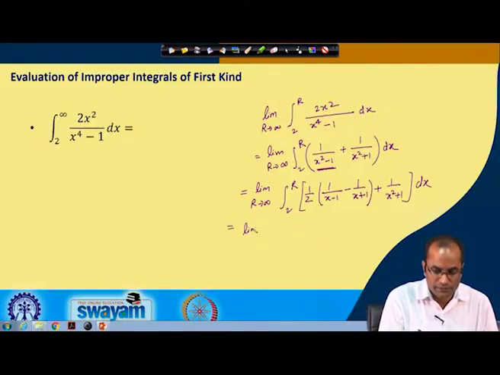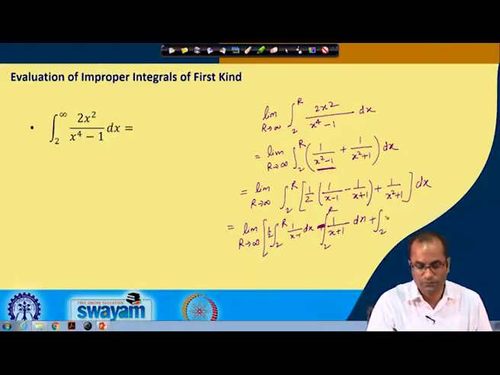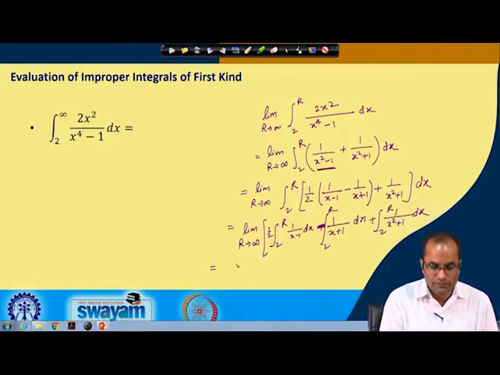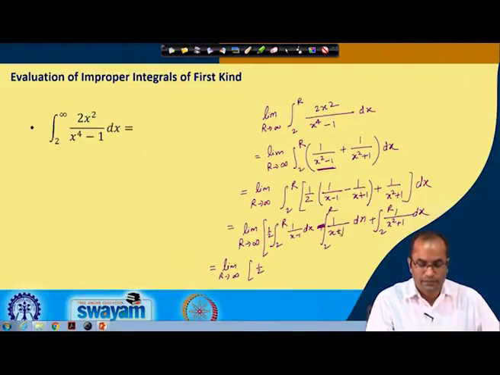So, here we have the limit as r tends to infinity, and we have 3 integrals now. One is one half times the integral from 2 to r of 1 over x minus 1 dx, then minus the integral from 2 to r of 1 over x plus 1 dx, and then the integral from 2 to r of 1 over x squared plus 1 dx. So, the first one, with the limit as r tends to infinity, we have here one half, and this will be ln(x minus 1) and this will be minus ln(x plus 1).